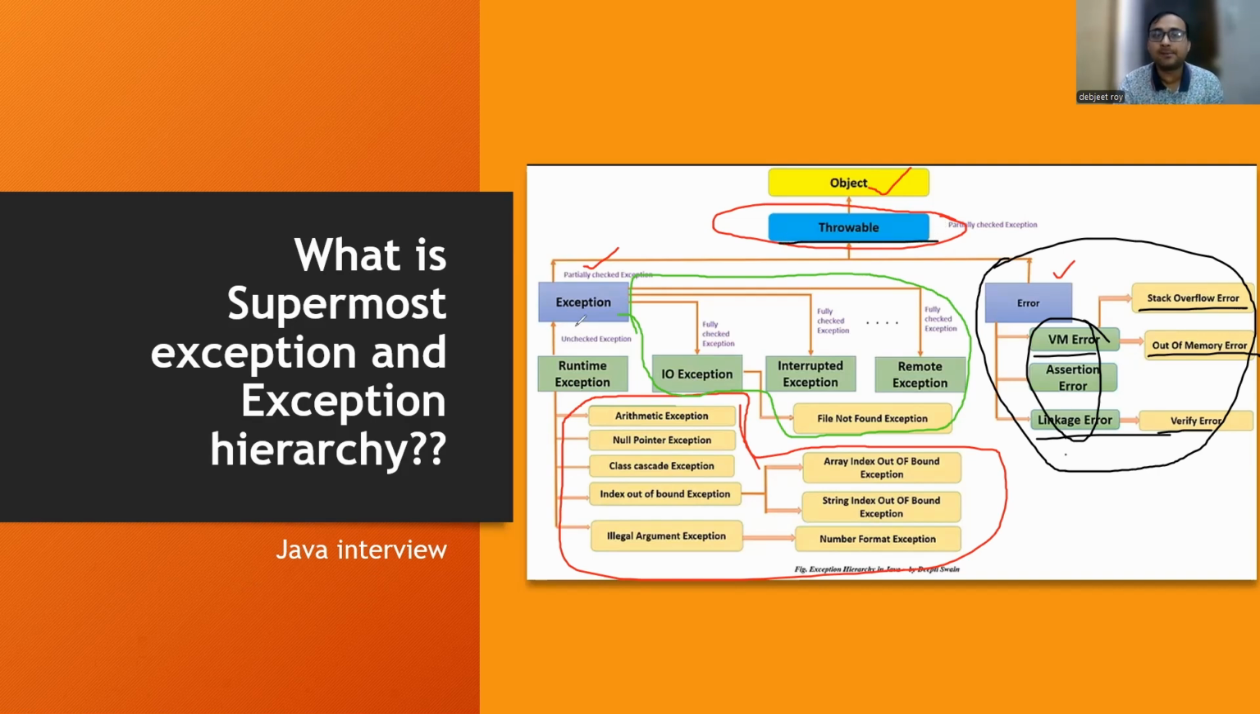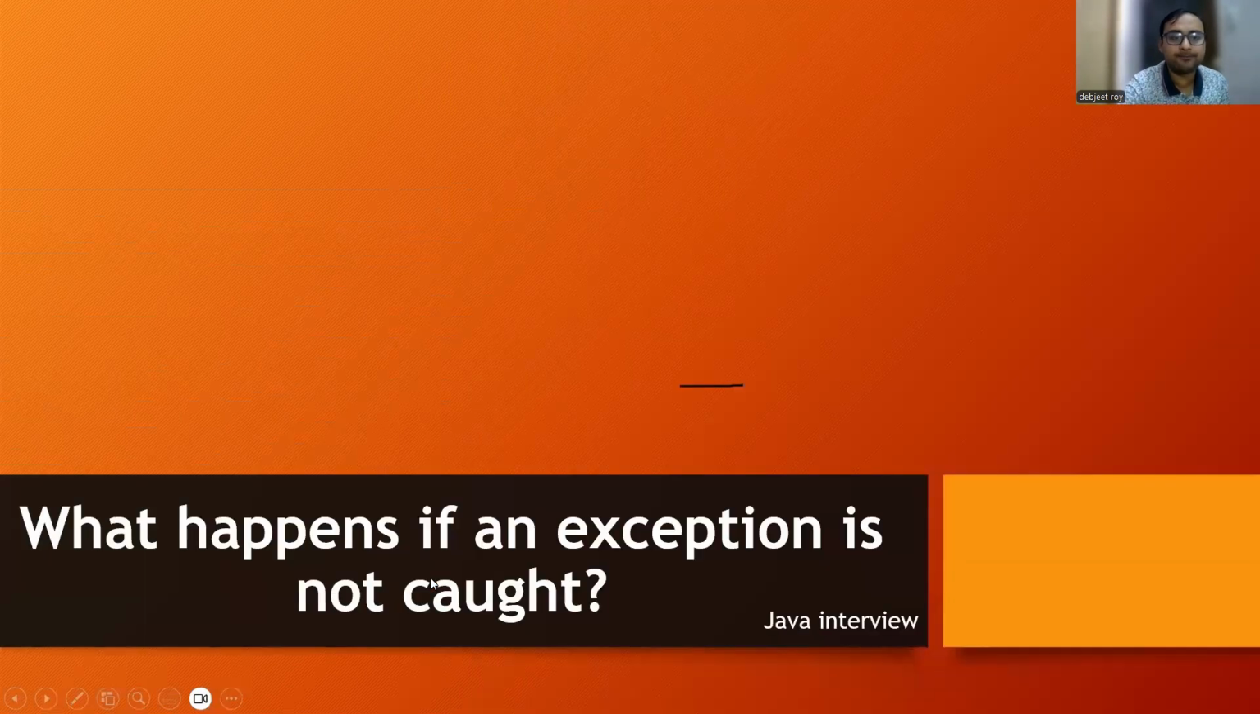And within exception, there can be two categories: checked exception and unchecked exception. For unchecked, runtime exceptions are coming. That means they are executed at runtime, and these are the examples of unchecked exception. For checked exception, these exceptions are checked at compile time by the compiler. Some examples are IO exception, interrupted exception, remote exception. I hope you got the clarity on this. So now let's go on to the next question.